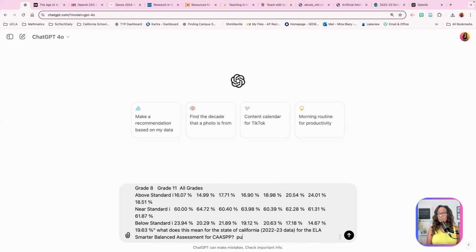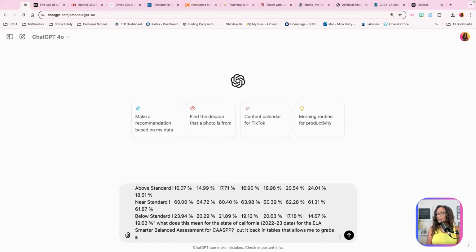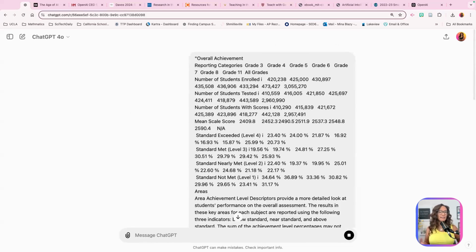And then I'm going to say, put it back in tables that allows me to grab in a CSV file to give me a visual. Let's just see what happens, because data informs what we do. And sometimes we don't know where to start. And sometimes it's just, let's talk about it. And let's see what it does.